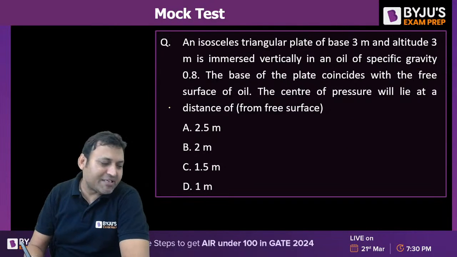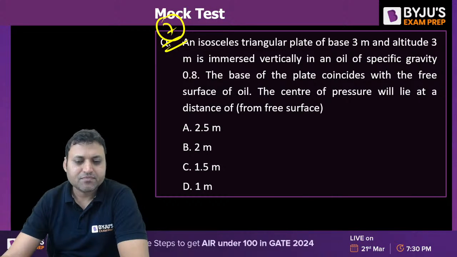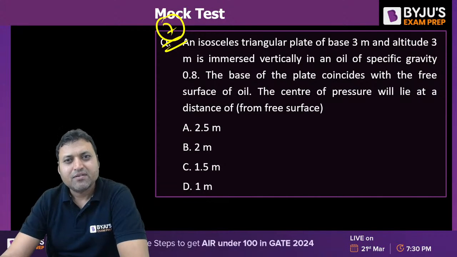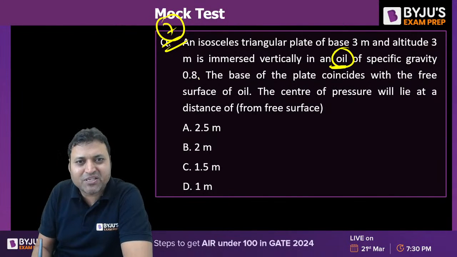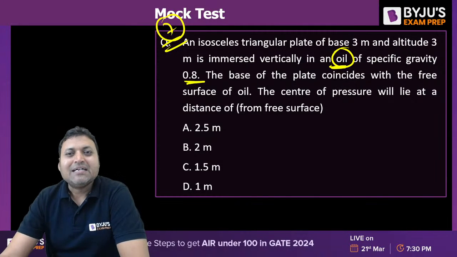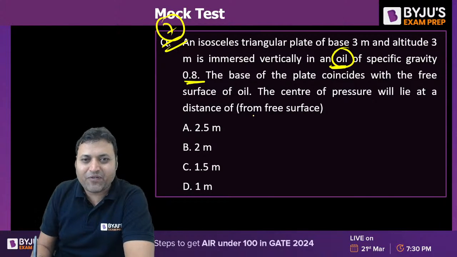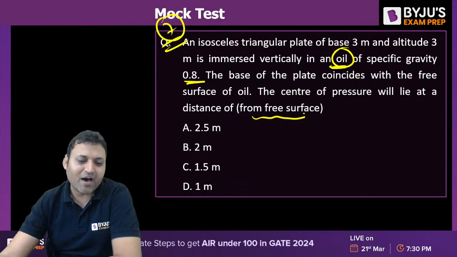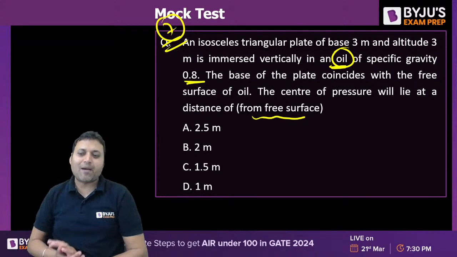The next one, question number 7. The next one on your screen. Find the answer to the next question. An isosceles triangular plate of base 3 meter and altitude 3 meter is immersed vertically in an oil. It is not water, it is oil of specific gravity 0.8. The base of the plate coincides with the free surface of the oil. The center of pressure will lie at a distance of what from the free surface? What will be the answer to this one? Every one of you do the calculation part and bring me the solution through the comment section.